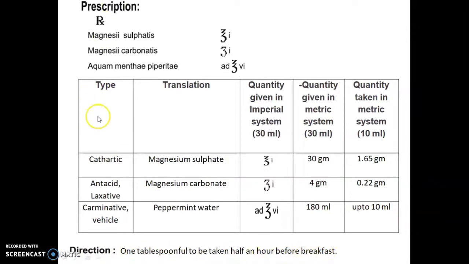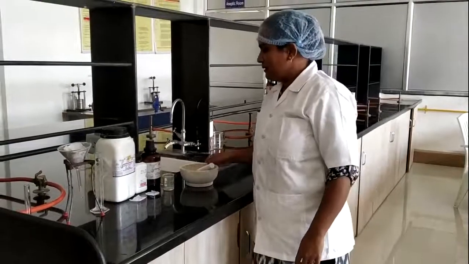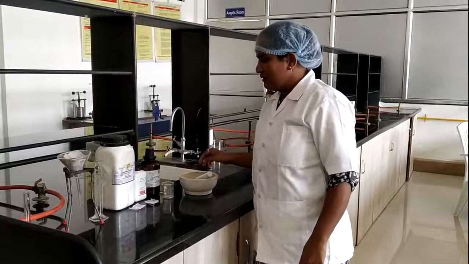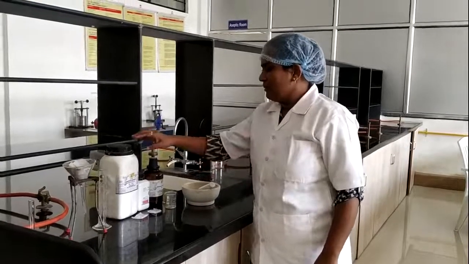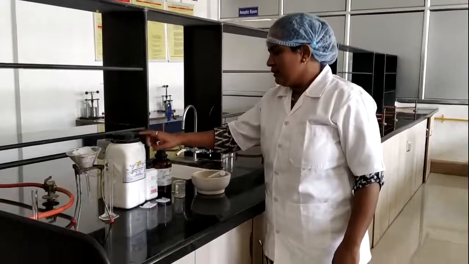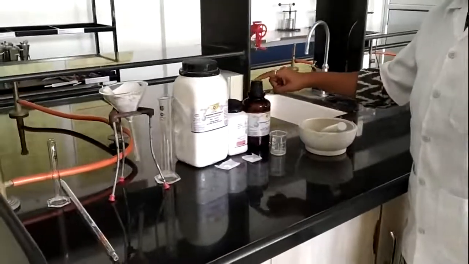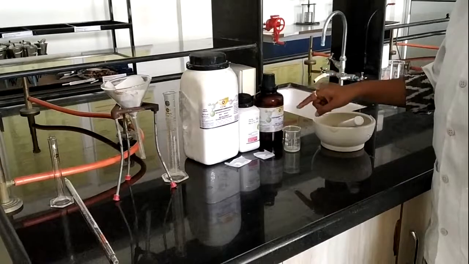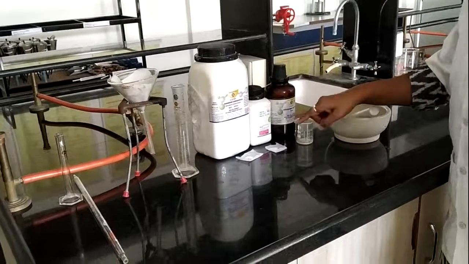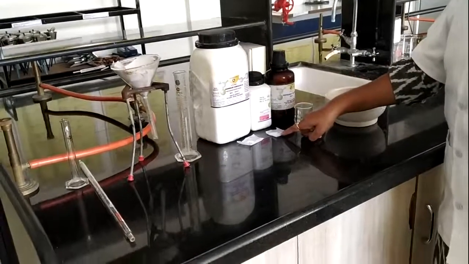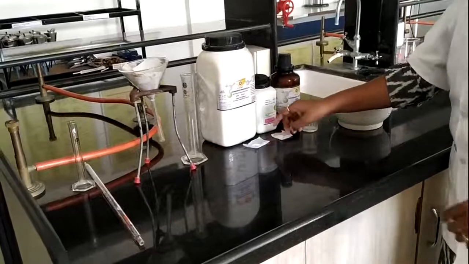So let's move to the laboratory for performing the actual experiment. We have chemicals for this formulation: magnesium carbonate, magnesium sulfate, and peppermint oil. From this peppermint oil we prepared peppermint water. This is previously weighed magnesium sulfate and this is magnesium carbonate.